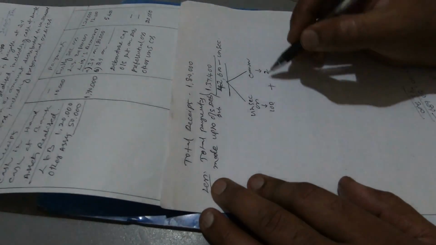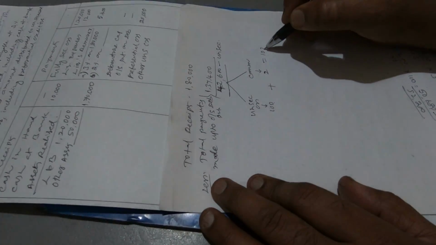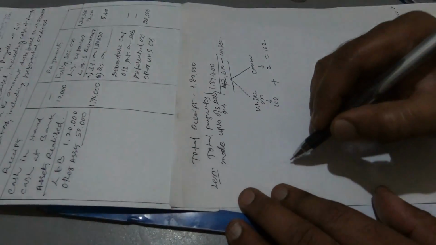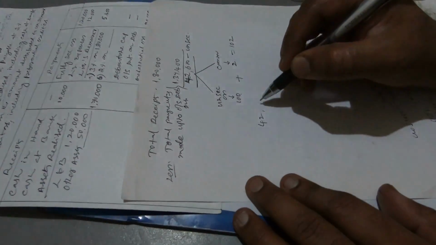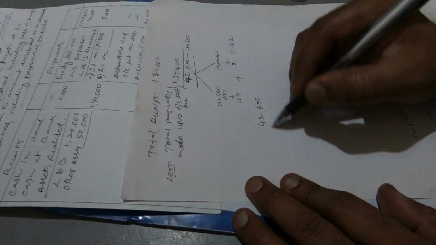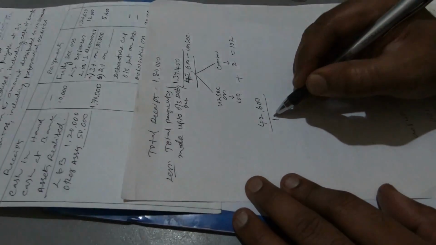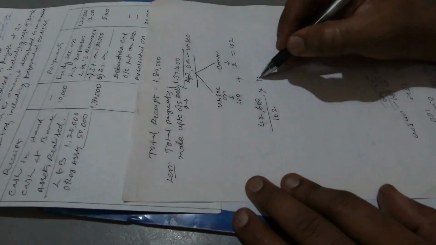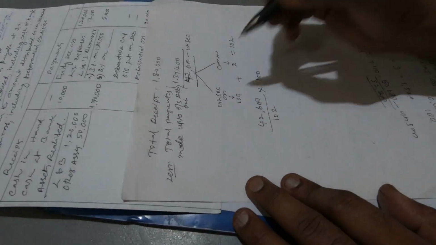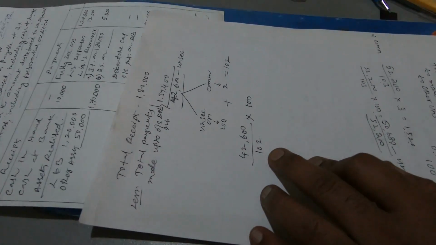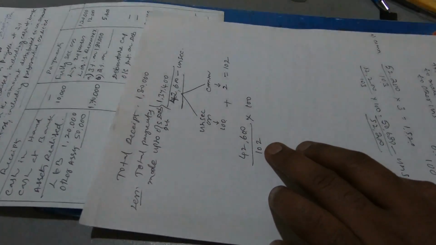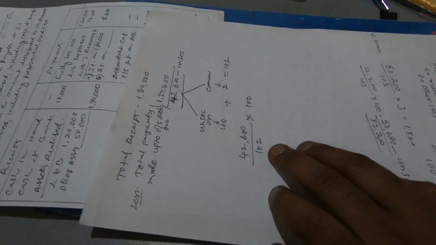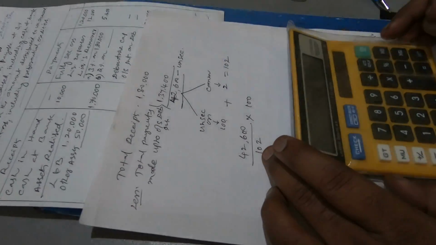So 100 plus 2 comes to 102. Now let us consider this 42,600 as equal to 102%. So therefore, 42,600 divided by 102 into 100 is the payment made to unsecured creditors. So if you calculate that, it will be 42,600 divided by